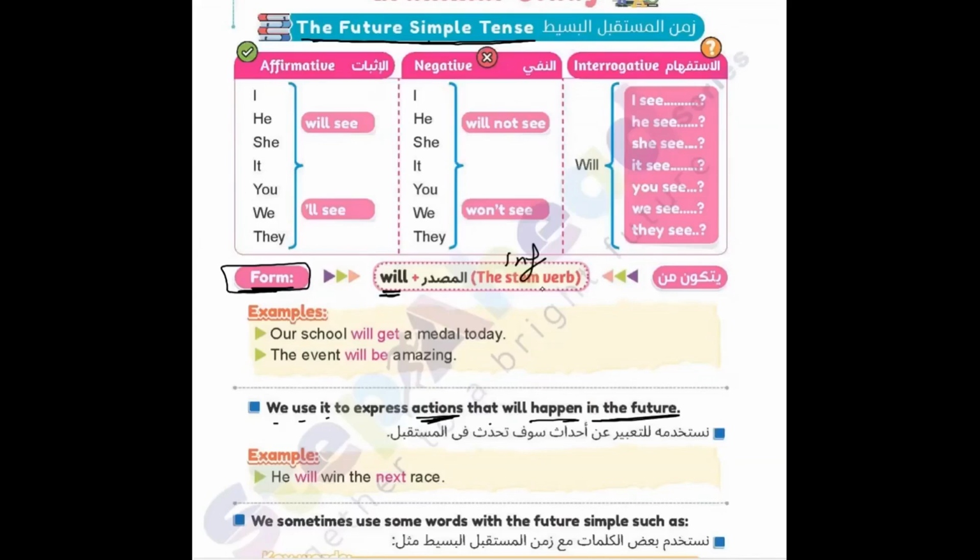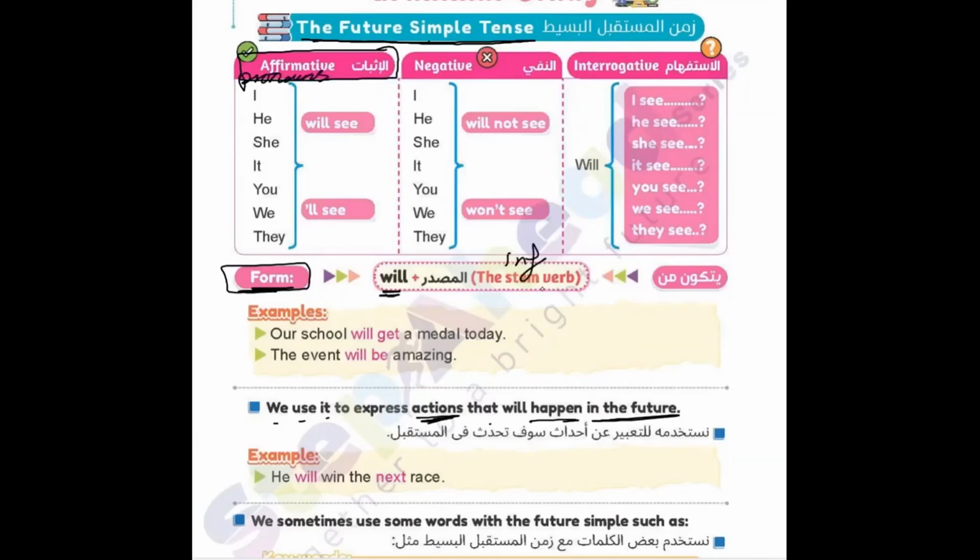And now we can start with the first part, the affirmative. What is the meaning of affirmative? I'm speaking or writing a sentence in the future simple about something that I already know, that is already true, a fact. Let's check here. I can use it with nouns or pronouns to start the sentence.